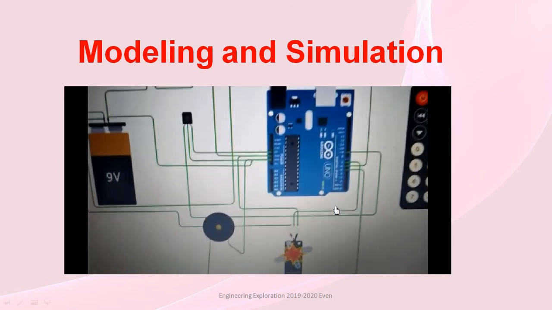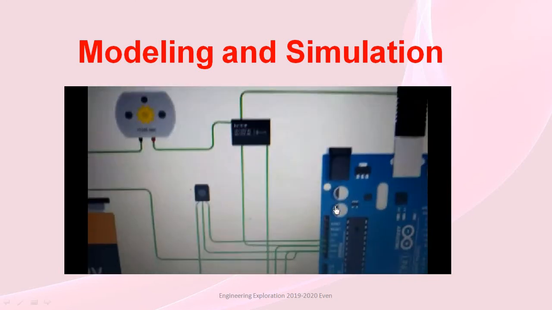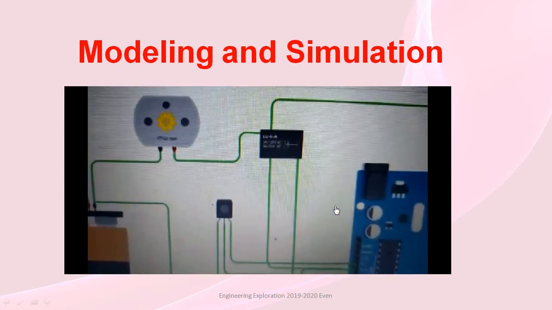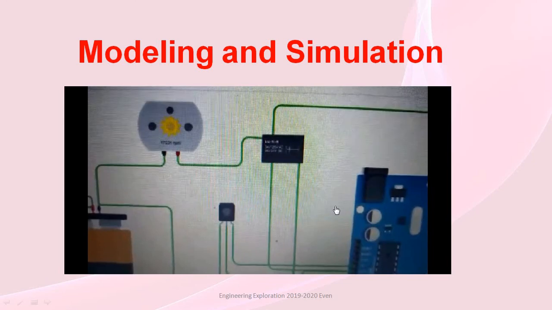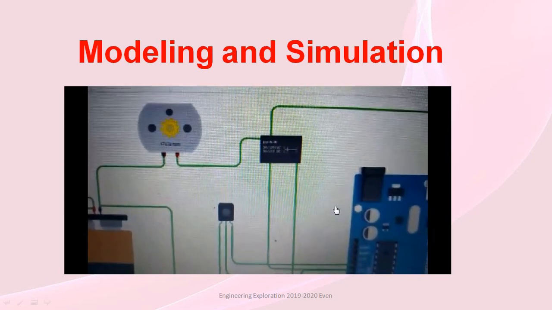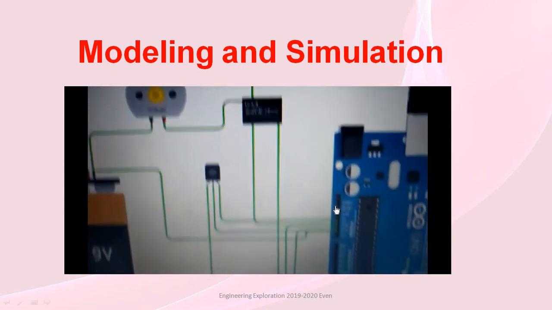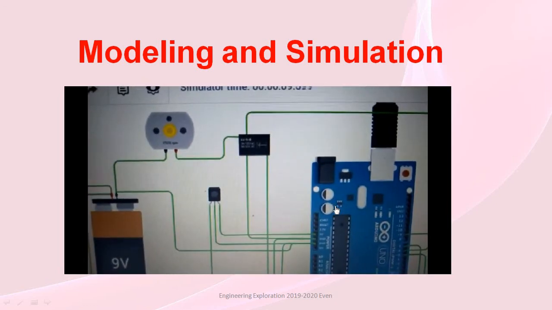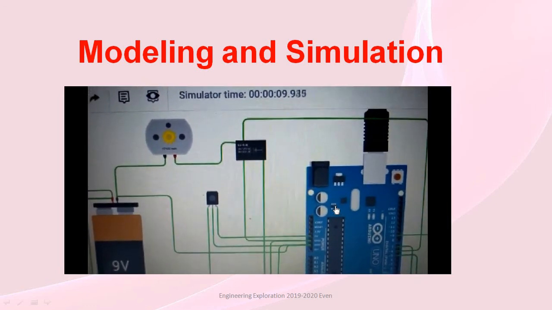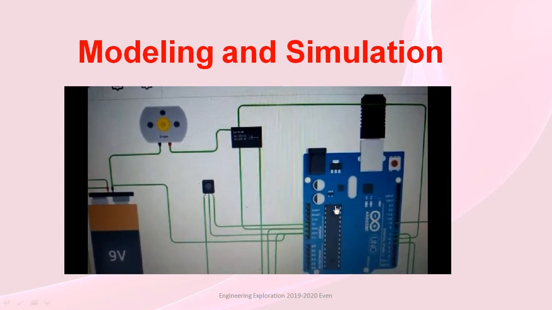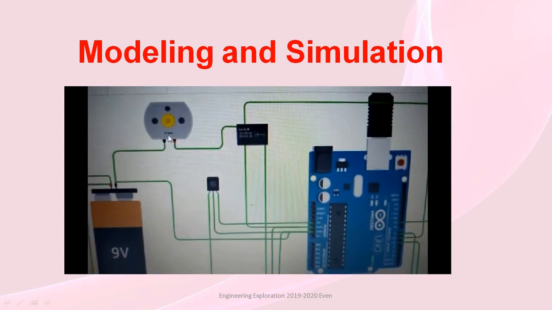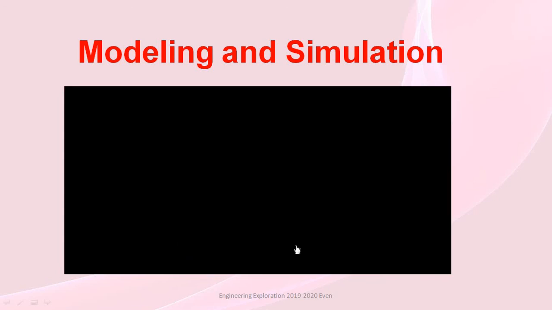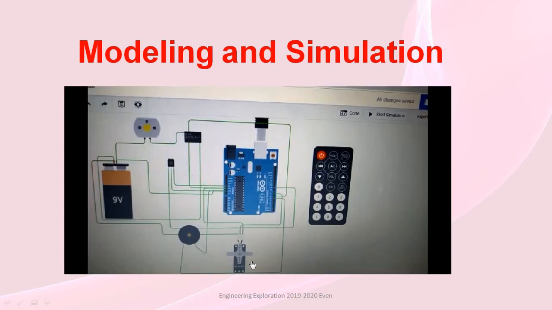Again I have pressed 3, which indicates there is no disc in front of the disc sorter, but still these two are running, which indicates that if you insert the disc in the disc sorter within a minute, the machine doesn't get switched off. If you do not insert the disc in the disc sorter for more than a minute, then the DC motor stops. We can see 0 RPM here and the servo has stopped. This is how our project works.